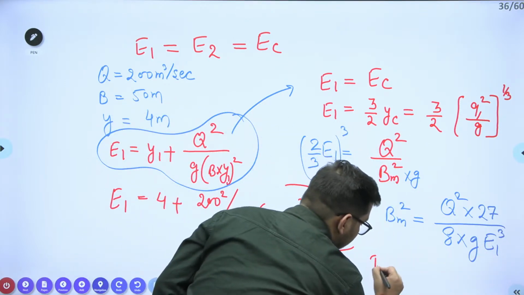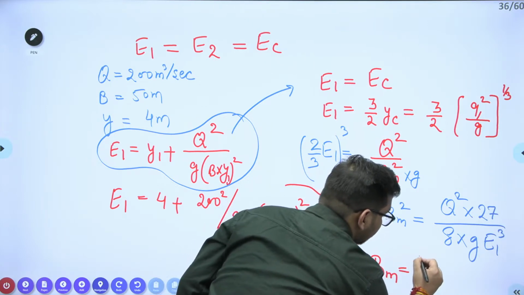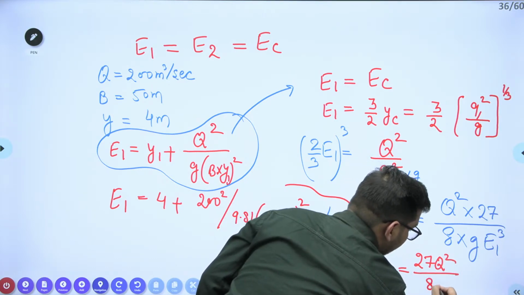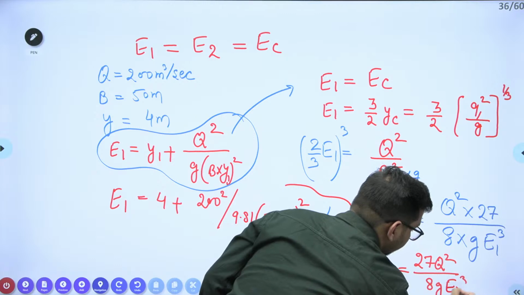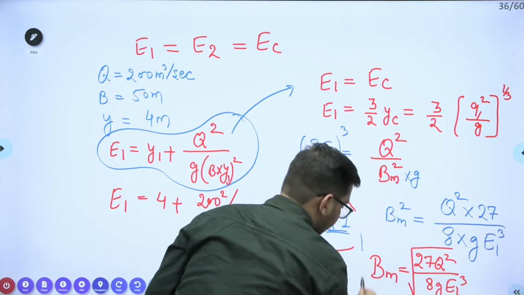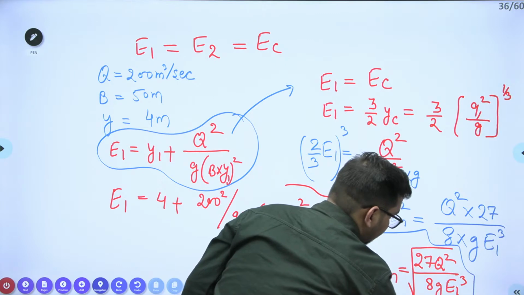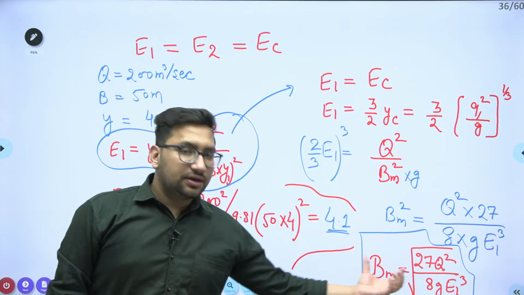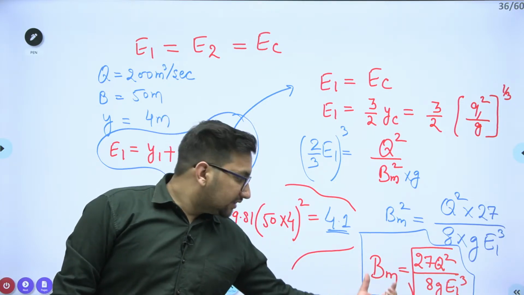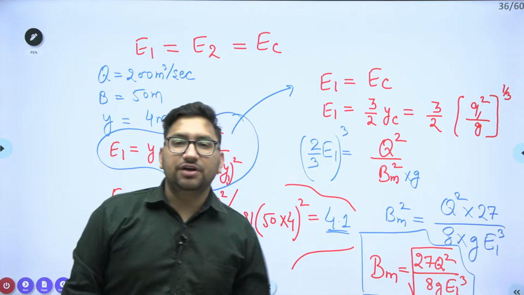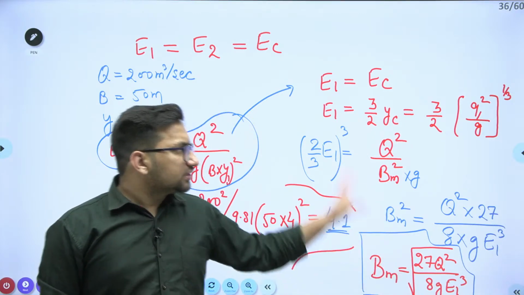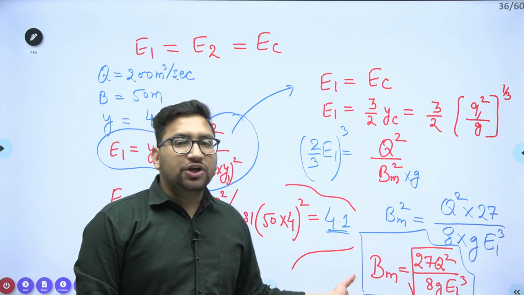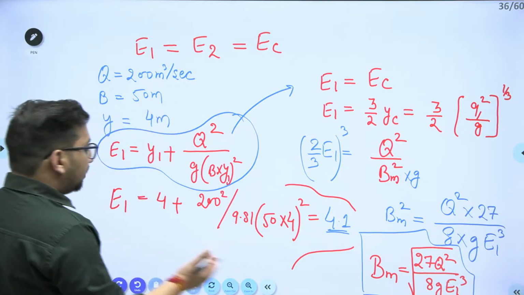We will get a relation as BM is equal to nothing but 27 Q square upon 8G E1 cube, and its under root. So we can also use this particular formula directly, right? So what will be the minimum width of the channel? That will be under root of 27 Q square upon 8G E1 cube. Clear? Either we can directly use this in these types of questions where we have to calculate the width corresponding to your critical flow.